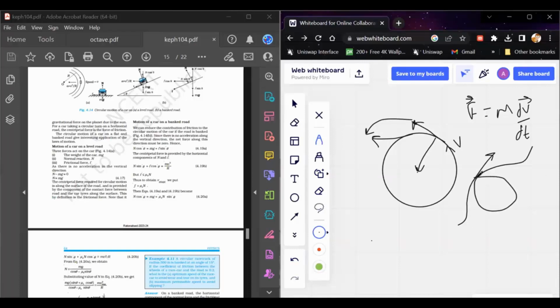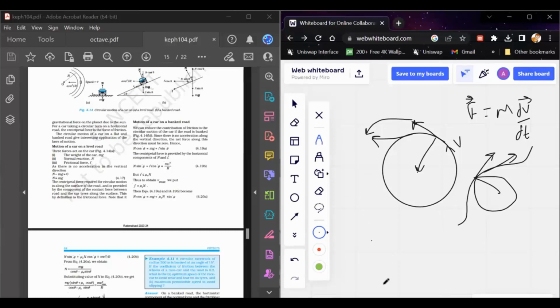So this is basically what we call centripetal force, because this velocity vector at this point is in this direction. After some point, it goes in this direction. So some force is needed to change this velocity vector, and this is basically equal to centripetal force. And this can be obtained by drawing some imaginary circle at that point, and the center of that circle is basically the center of centripetal force. So yeah, that is centripetal force.